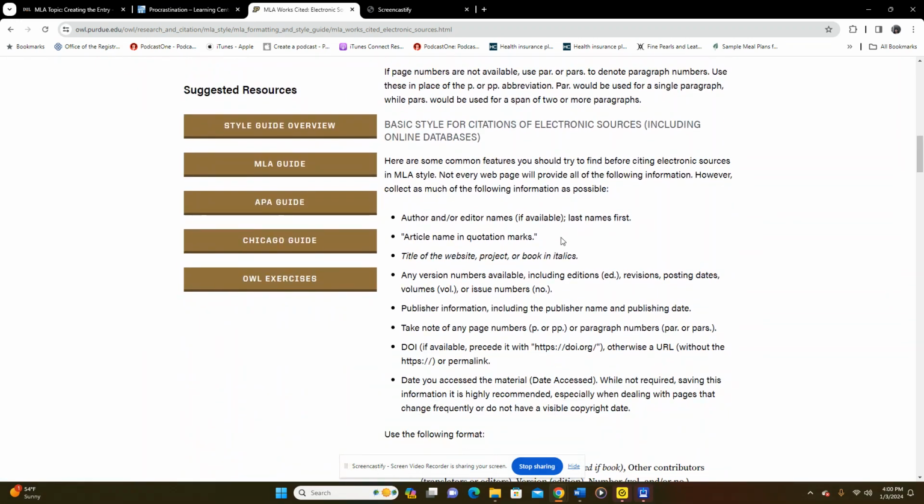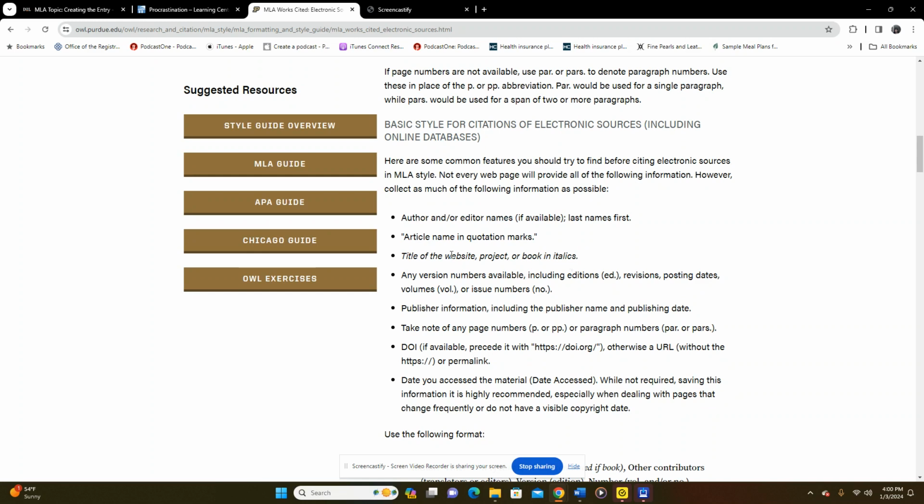Okay. So then the title of the website, project or book in italics. Before we had access to online source materials, we lived mainly in books. And so the title of the website works like the title of a book. The article name in quotation marks works like the chapter or a section in that book.